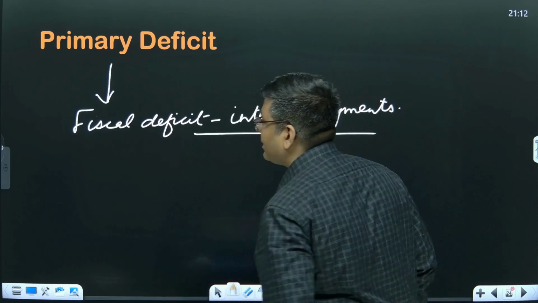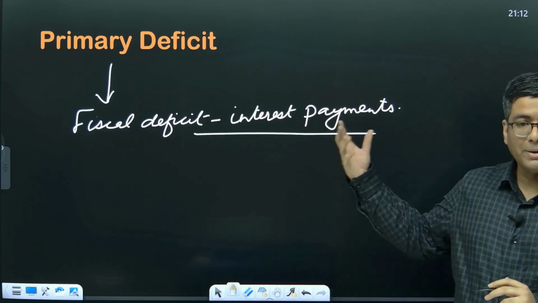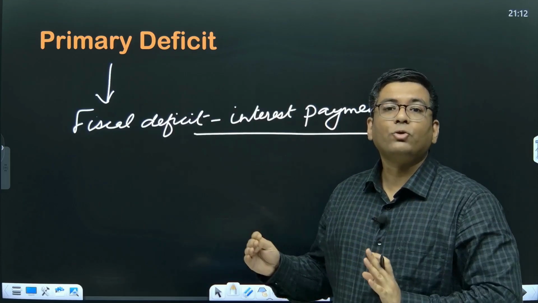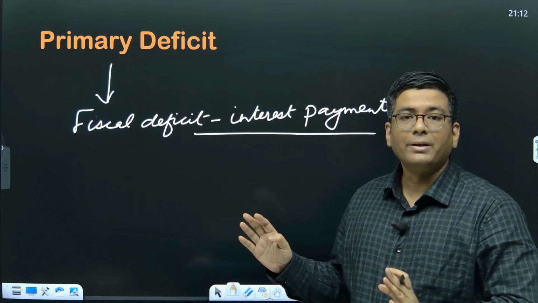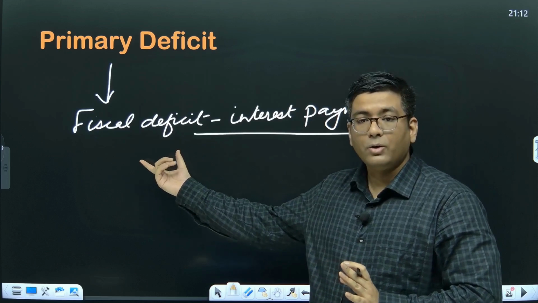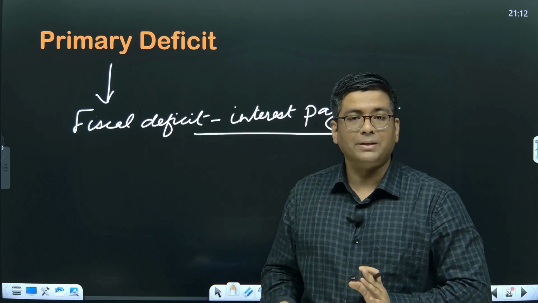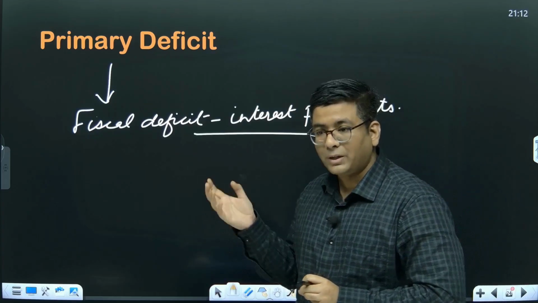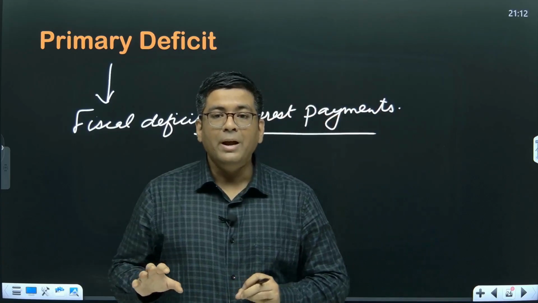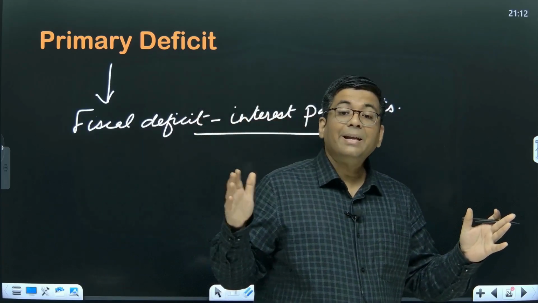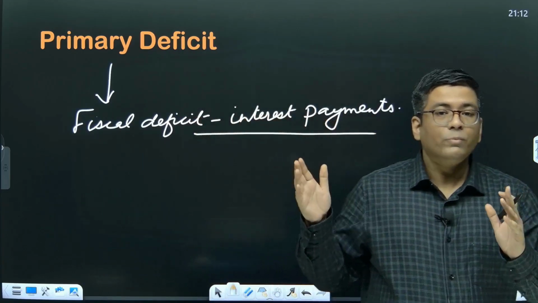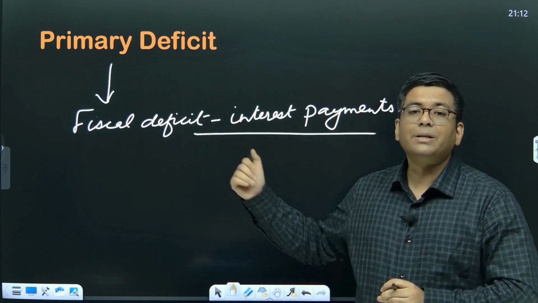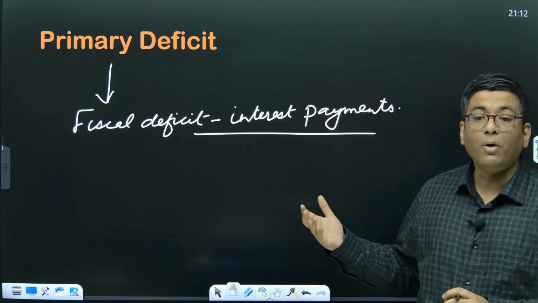So fiscal deficit minus interest payments is the primary deficit, and this tells you that, apart from the interest that you have to pay on the various borrowings that you have done, what is the amount of imbalance that you have in the deficit. Okay, so these are the three indicators of the financial health of the government and of the economy. If the deficits are high and unmanageable, there will be a great amount of borrowing, and whenever the borrowing is great, you are going to see an enormous load upon debt servicing.